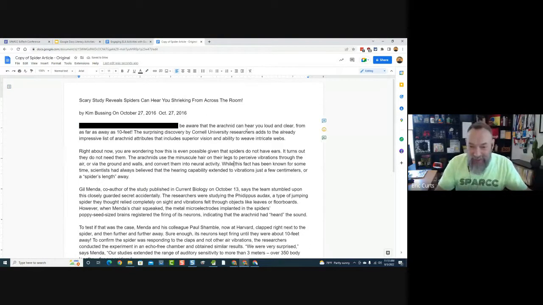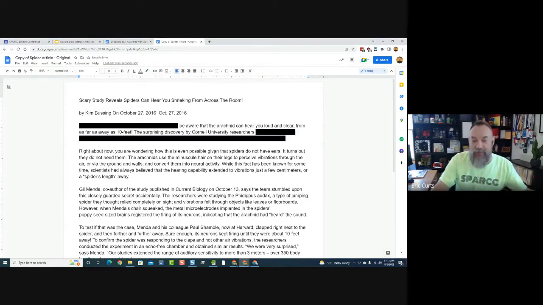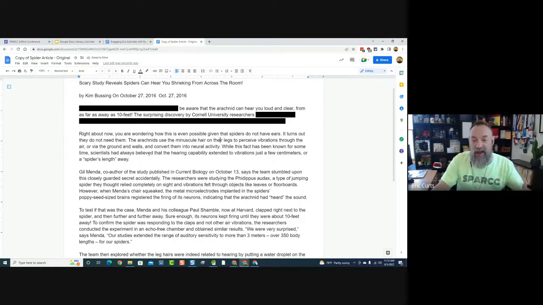And you just keep repeating that process. So we say, well, maybe the fact that the Cornell University researchers discovered it, maybe that's important. And so maybe I'll take the rest of this and I'll do the same thing. I'll go up to the highlighter, and again, I'll make it black. And they just keep repeating this process down through the entire article.